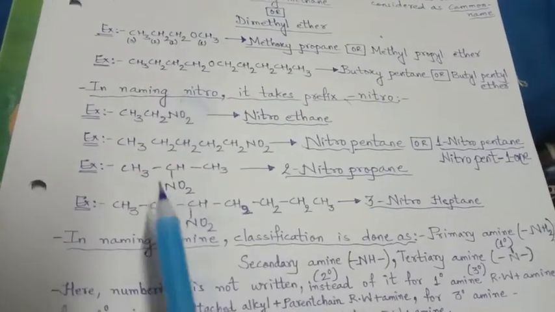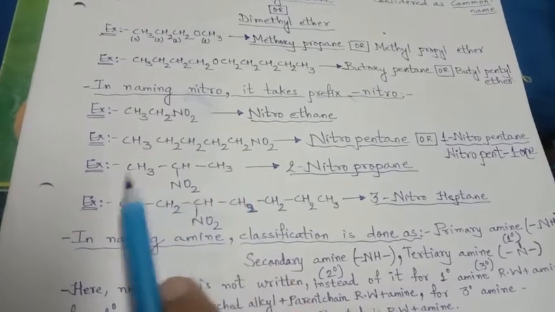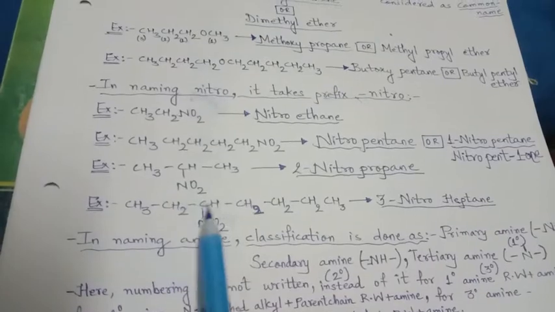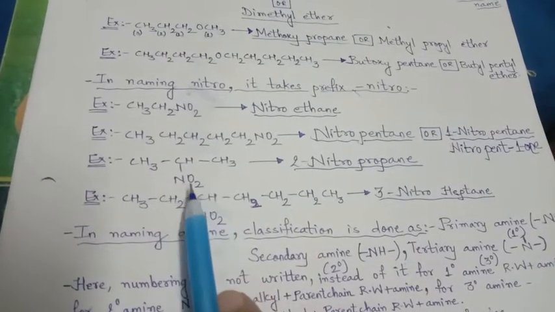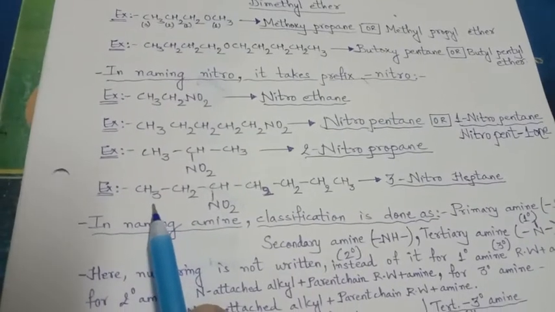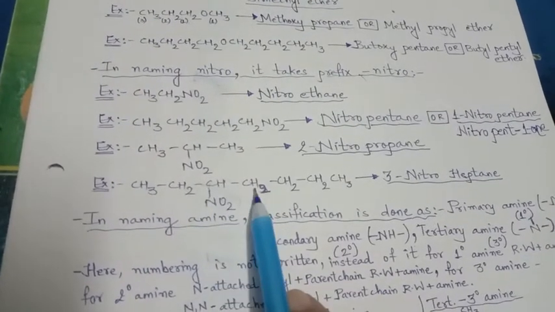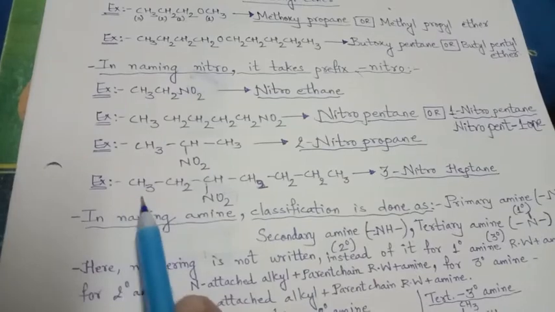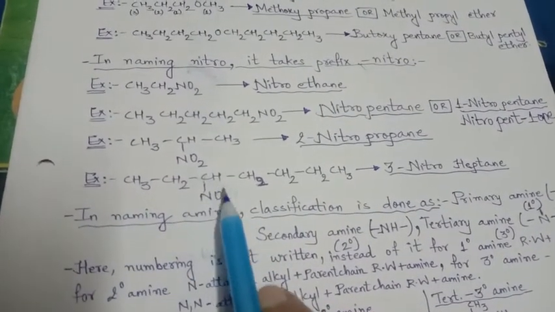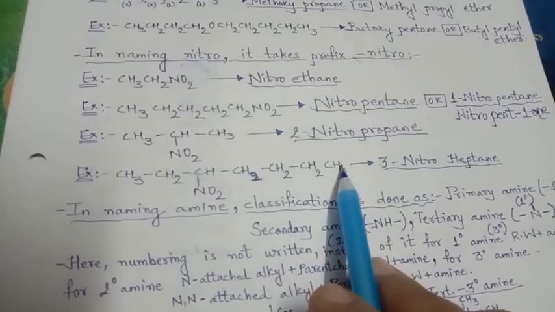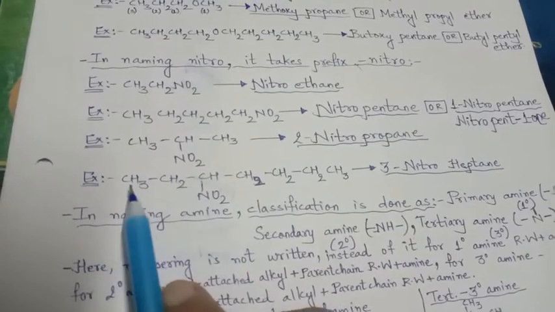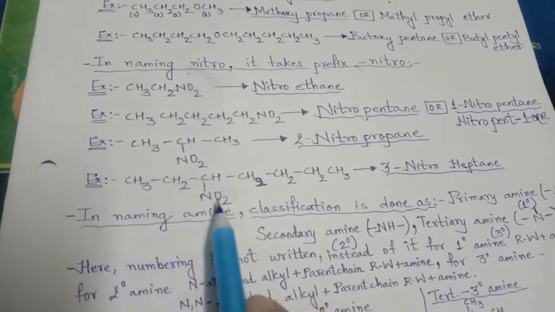Next is CH3CH(NO2)CH3. 1, 2, 3 carbon, 1, 2, 3 from either side. The nitro compound is on the second, so 2-nitropropane. Right? Now here, CH3, CH2, CH, CH2, CH2, CH2, CH3. 7 carbons. And if numbering from this side, the alkyne is on the third carbon. If from this side, the alkyne is on the fifth carbon. So we will have to go from the left side because of the lowest locant.